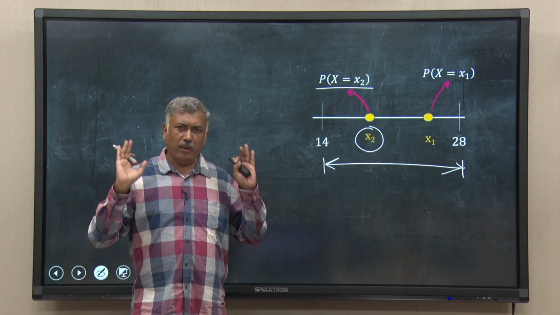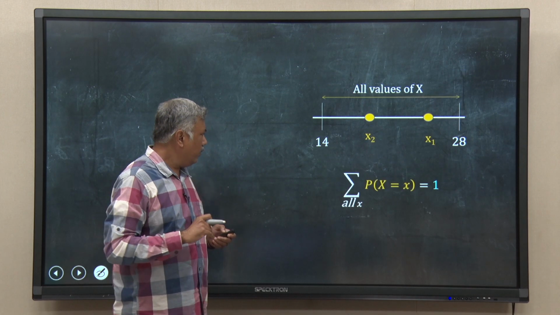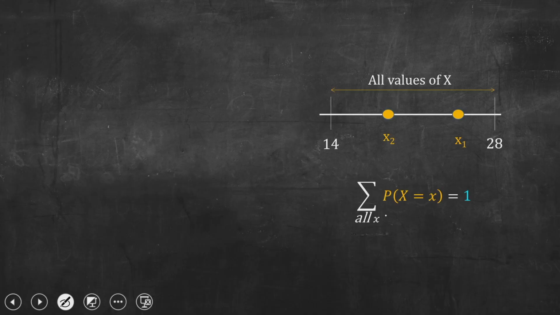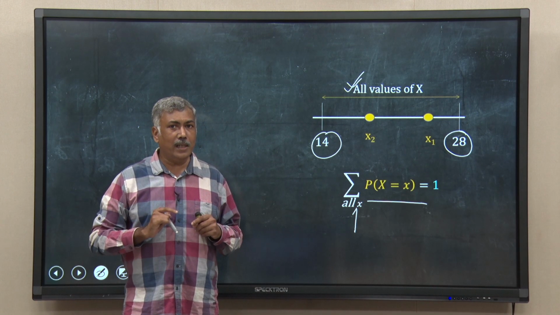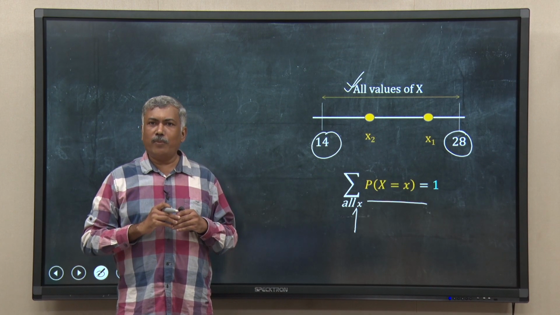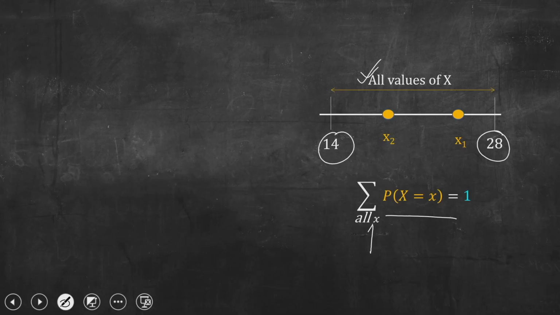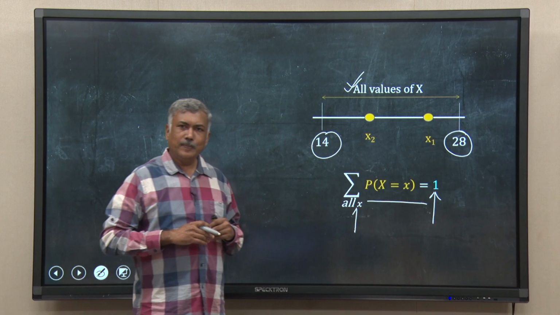Suppose somehow I know the probabilities. Now, if I take all values of x from 14 to 28, and I sum the probability of all these values, what will be the result? Using the rule of probability, I know that this summation will be equal to 1, right.